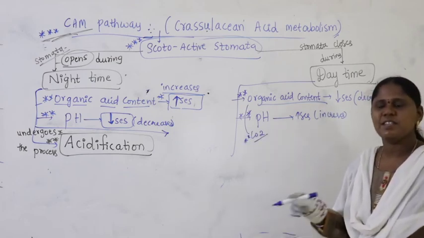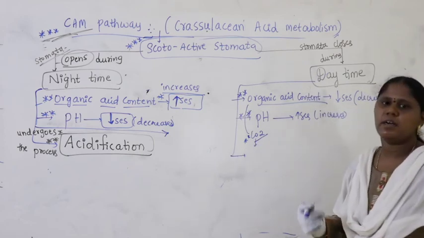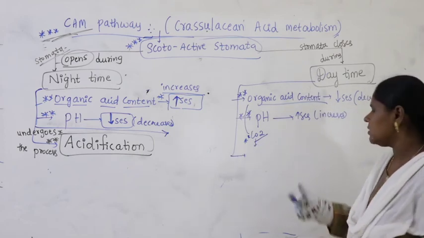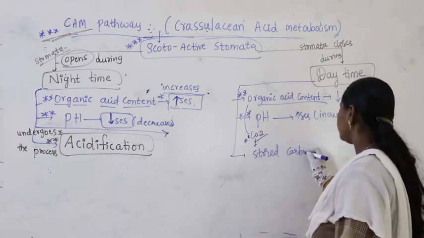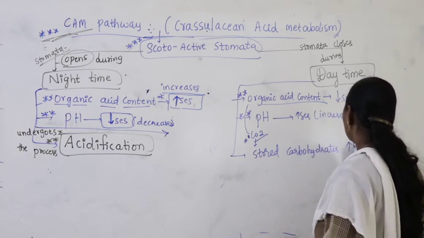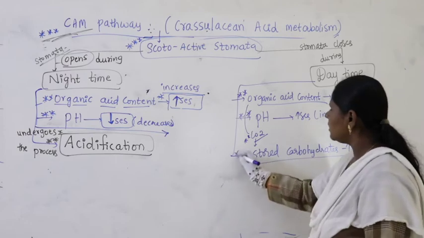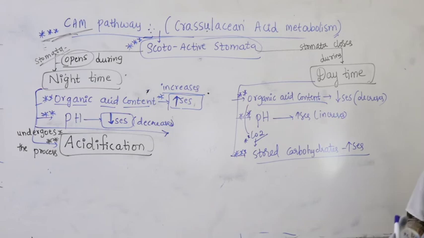As carbon dioxide is released here, the plant uses this carbon dioxide to undergo photosynthesis, so stored carbohydrates increase. Meaning it undergoes photosynthesis and produces more food. More food is nothing but more carbohydrates. Stored carbohydrates increase. Vice versa, what happens in the night?